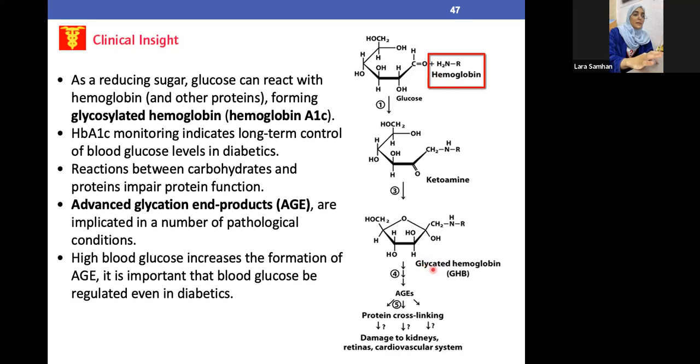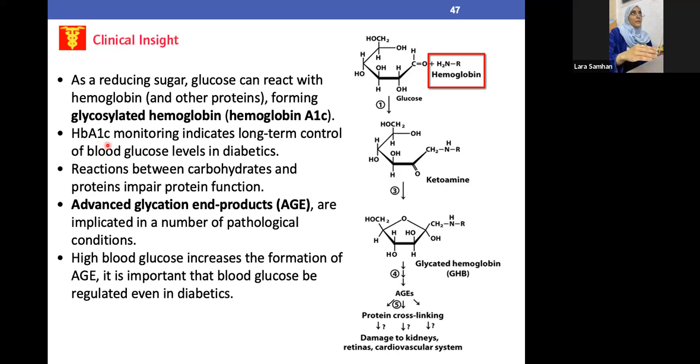As we can see here, it's called the glycated hemoglobin, or the hemoglobin that has glucose, and it's going to be significantly high, and it will cause AGE, or in other words, advanced glycation end product. So HB is hemoglobin, A1C means glycosylated hemoglobin, or sugar in other words. If this is very high in the body, that means there is no quite good monitoring of glucose. Or for example, if you ate very sweet food, this is going to be significantly increased. So this is the meaning of HbA1c.